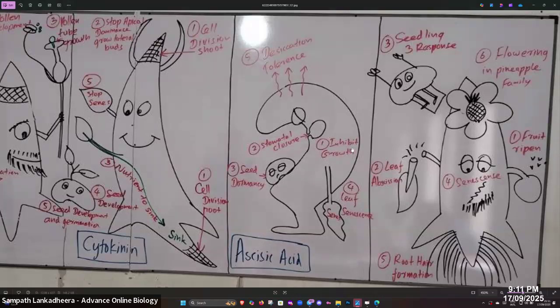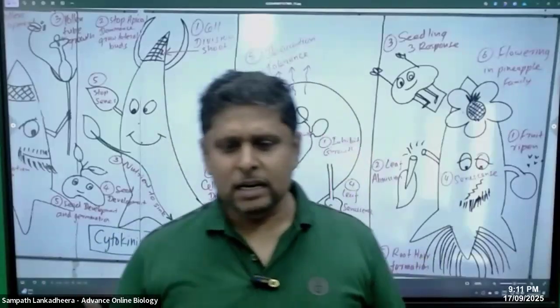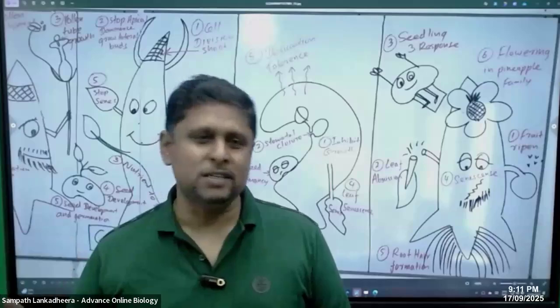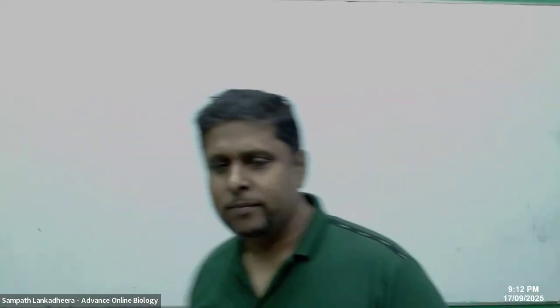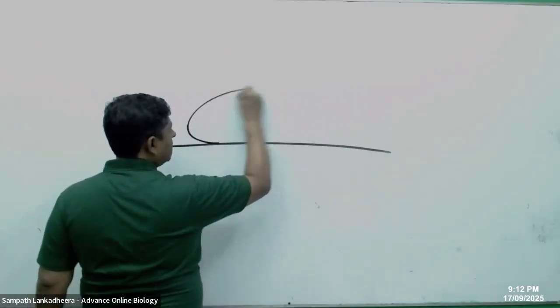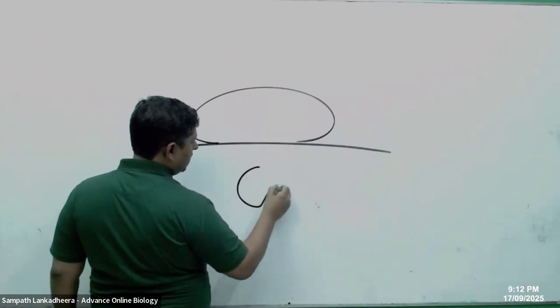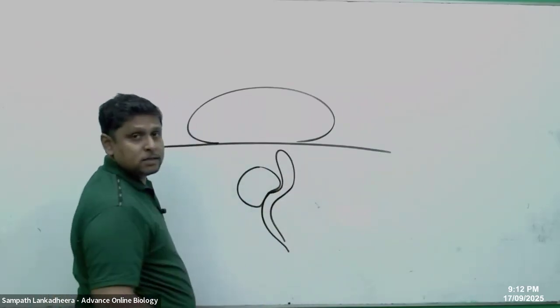What is actually the triple response, people? What is meant by triple response? When the seed is stressed. Why is a seed stressed? When the seed is growing underground, suppose it finds some obstacle. The seedling is now growing and finds an obstacle like this.